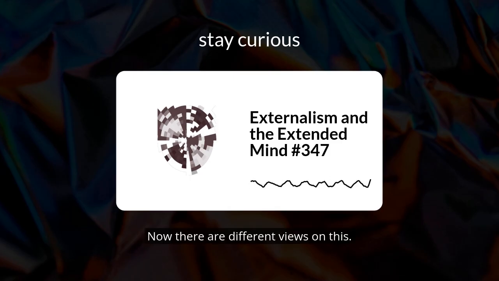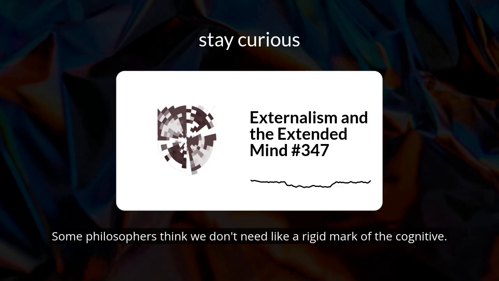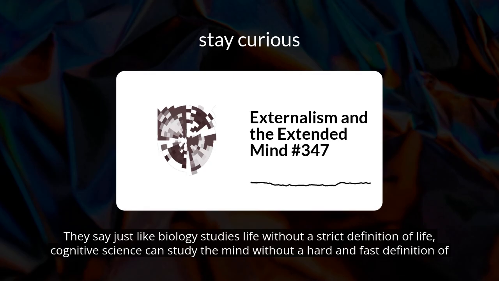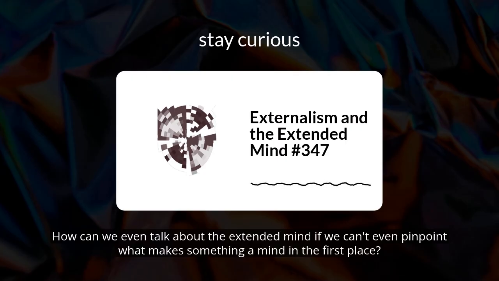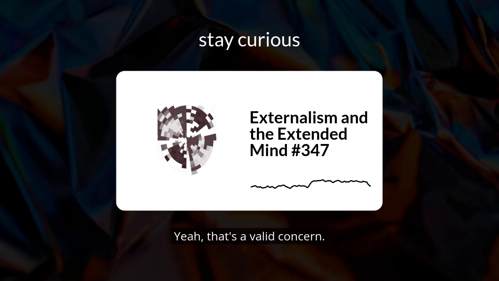Exactly. Now, there are different views on this. Some philosophers think we don't need a rigid mark of the cognitive. They say, just like biology studies life without a strict definition of life, cognitive science can study the mind without a hard and fast definition of cognition. That's an interesting thought. But doesn't it make things a bit fuzzy? How can we even talk about the extended mind if we can't pinpoint what makes something a mind in the first place? Yeah, that's a valid concern.